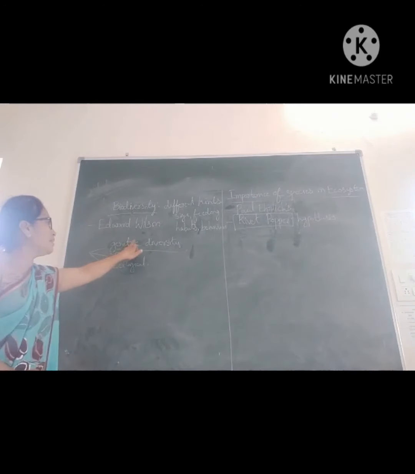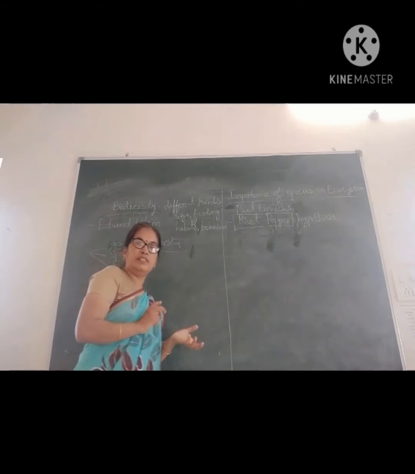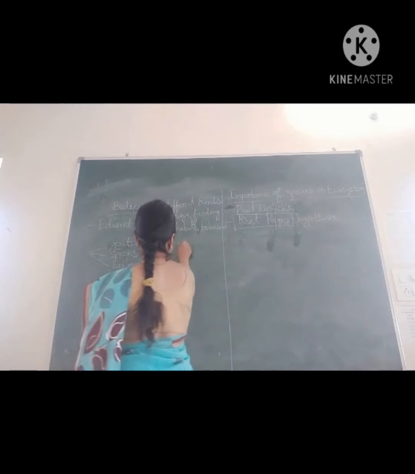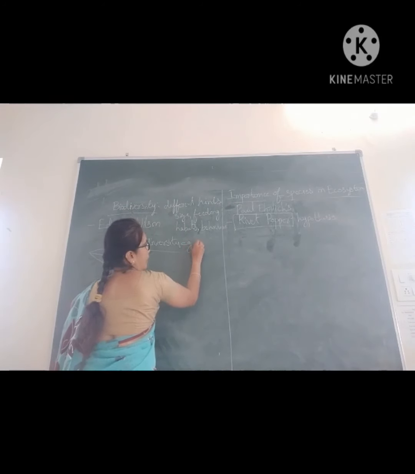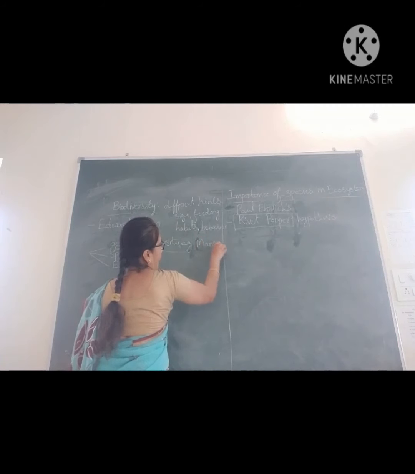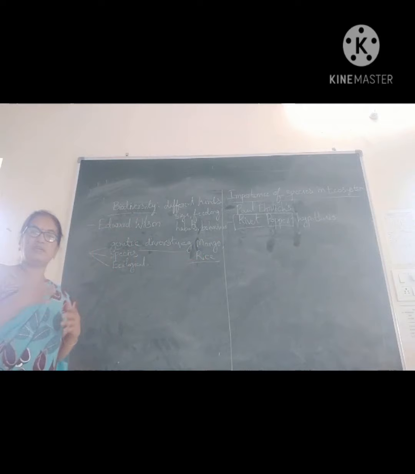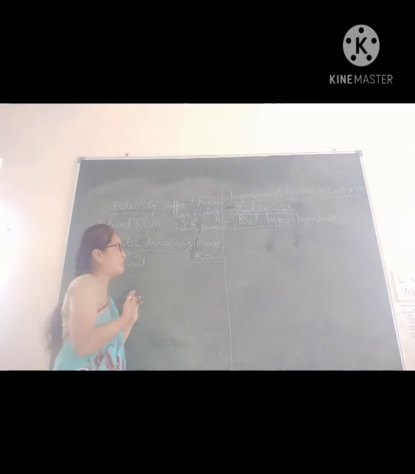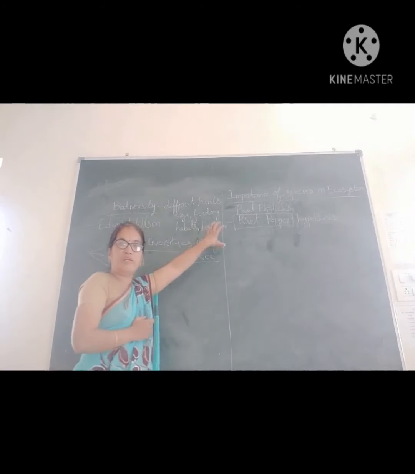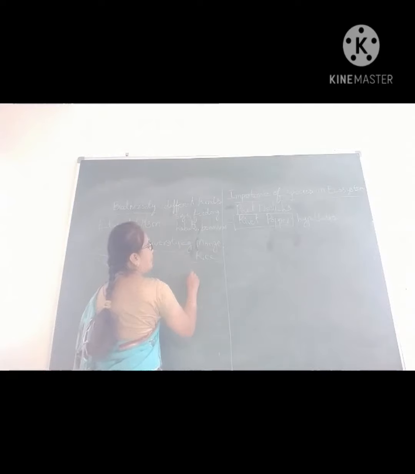Means in the genetic diversity, the genes are different, that is the genetic diversity. Example, mango and rice, there are very different types of rice crops and mangoes. In that, genetic differences are more. Okay, and next we can take the example of Rauwolfia.